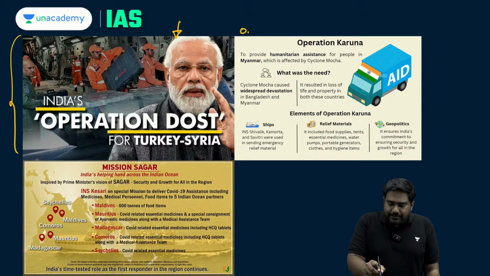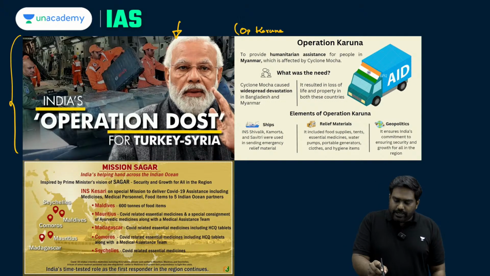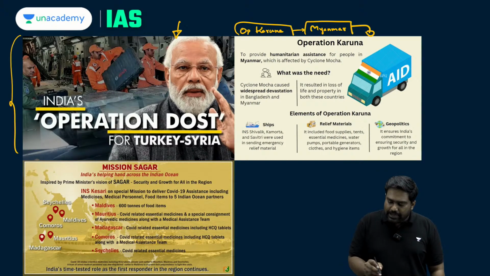But the second pair, Operation Karuna, is incorrectly matched. Operation Karuna was focused on providing assistance to Myanmar, which was hit by Cyclone Mocha.